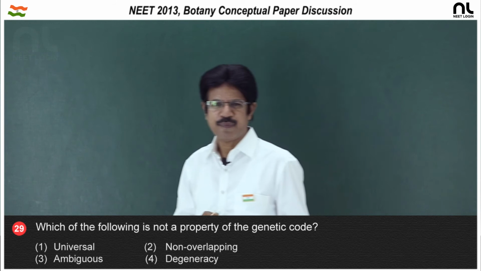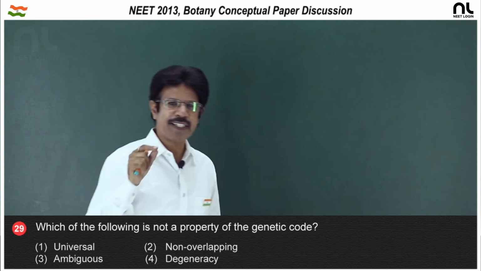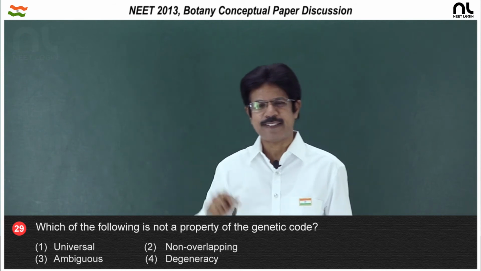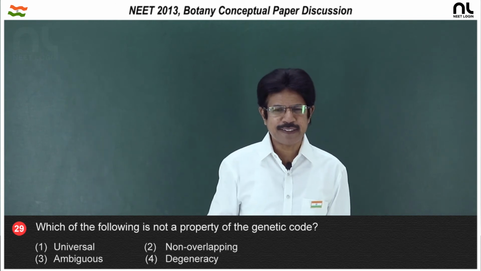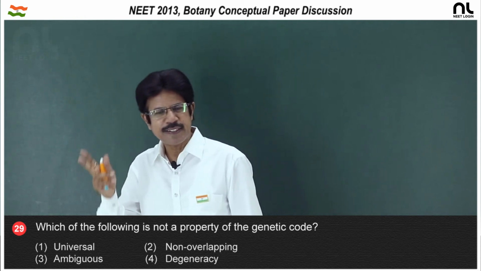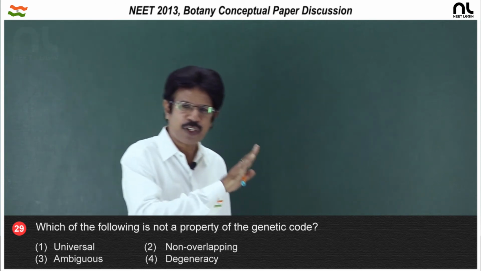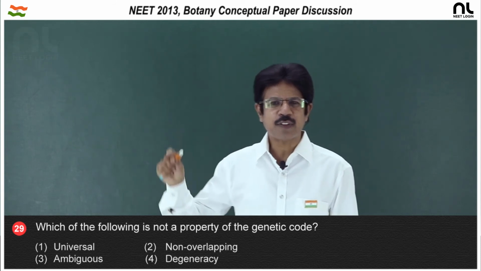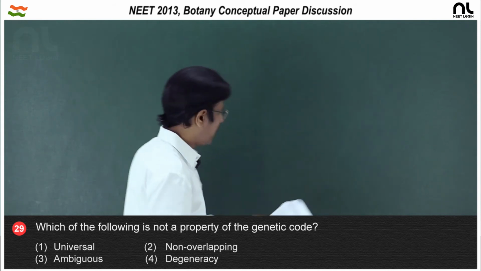Fourth, degeneracy. Each amino acid having more than one codon, what do you call the property? It is degeneracy. And degeneracy is related to the third nitrogen base. And the degeneracy is not uniform. Some amino acids have only one codon, some have two codons, some have three codons, some amino acids have six codons. So, degeneracy is not uniform, and it is related to the third nitrogen base, that is called the wobble base, discovered by Crick. So, the right option is the third option.